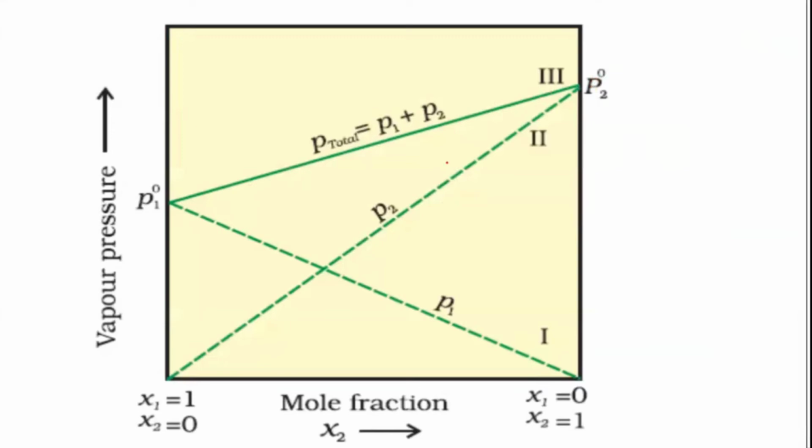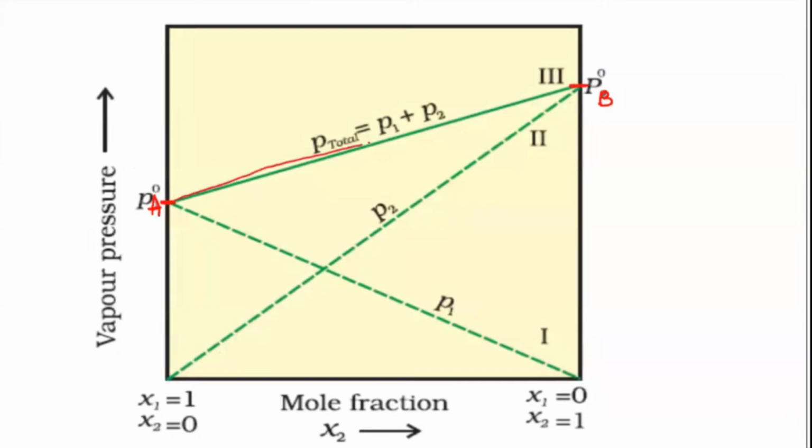Okay, and graph wise also, before going to that, if you are going to plot, like we got the plot last time, you remember, for Raoult's law, I had plotted. So you'll get a straight line graph. Okay, like this. If this is your component A, your component A initially will have higher vapor pressure, and then slowly when B is introduced, it will decrease. Similarly with the next one, initially the B component will have higher vapor pressure. When the second component comes into the picture, slowly that vapor pressure decreases. Okay. And this will be your total value.